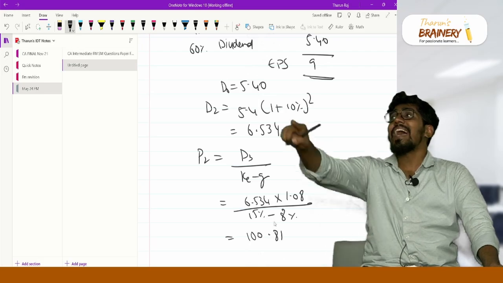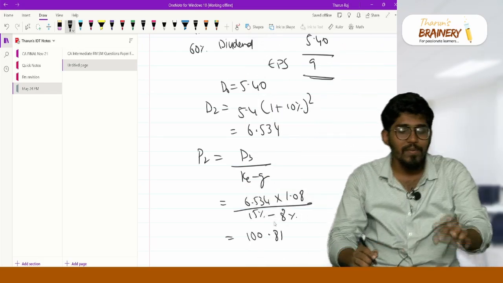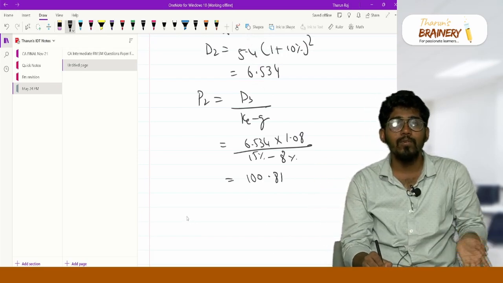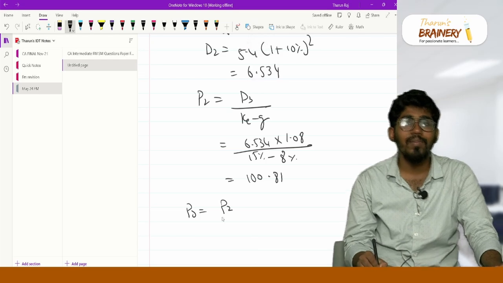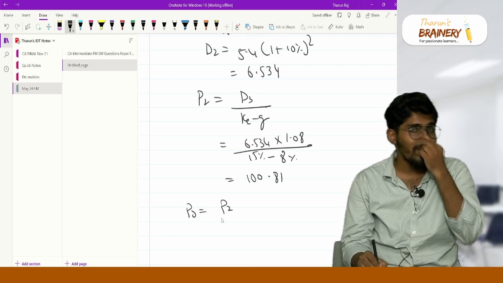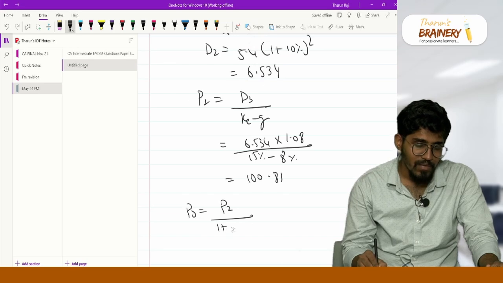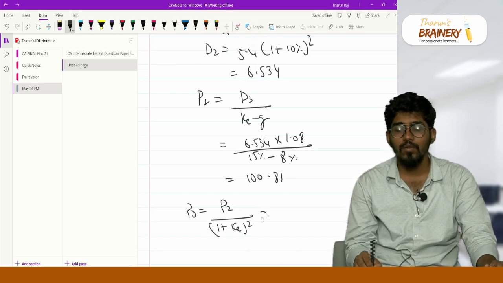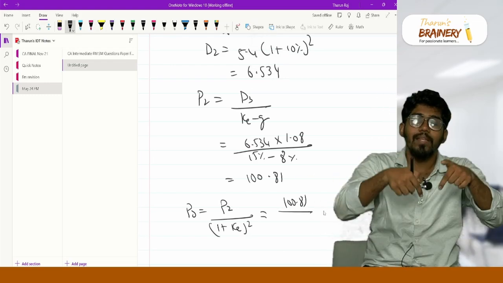But this is the price as on the second year. I want to find out the price today, because today's price is my value. So the second year value is 100.81. This is the future value. Now what is the current value? P0 is nothing but 100.81 divided by 1 plus I to the power n, which is K to the power 2. If I discount for 2 years, I will get the price today.